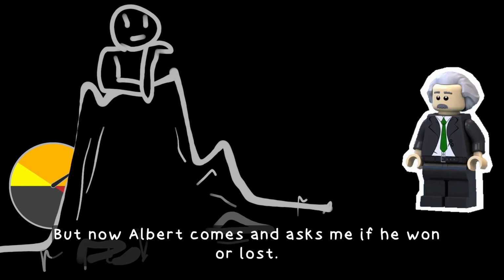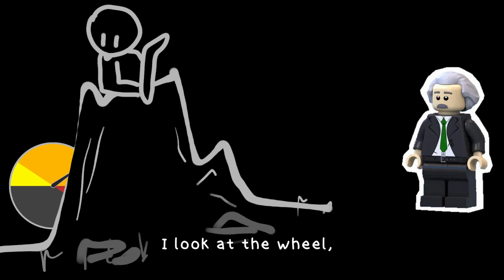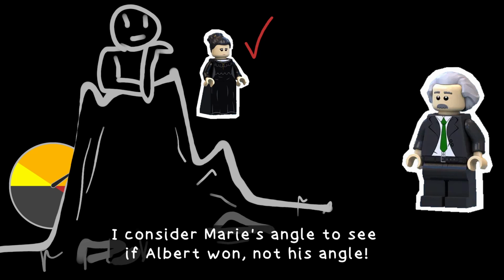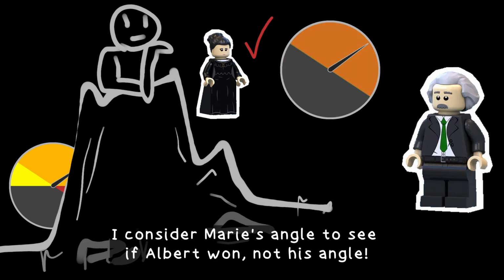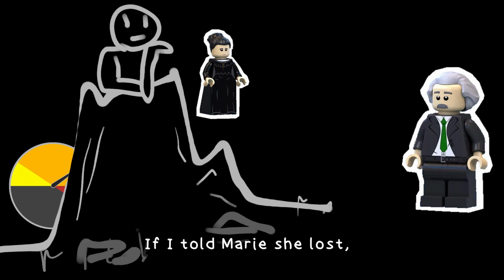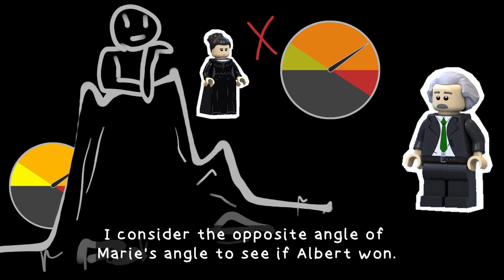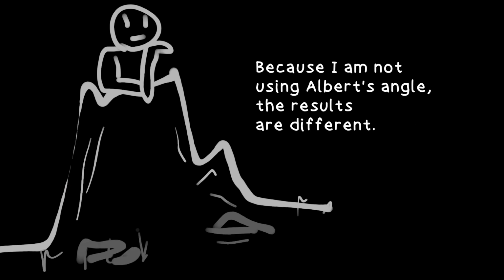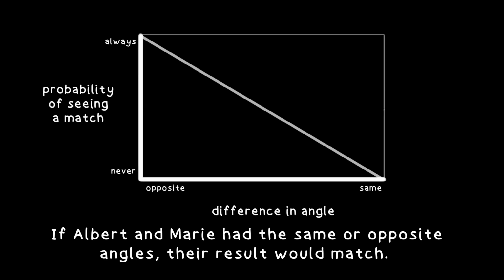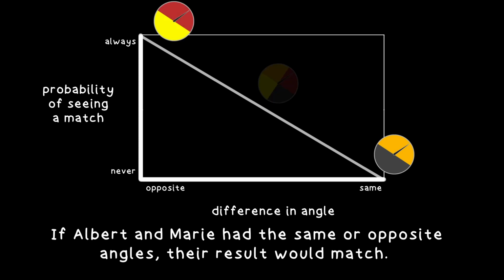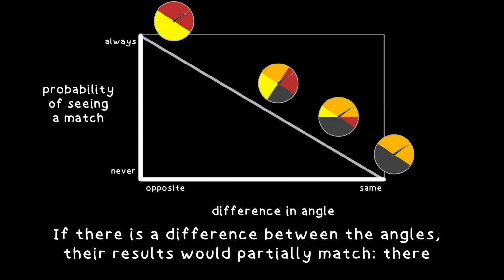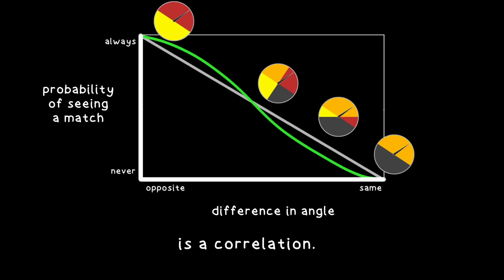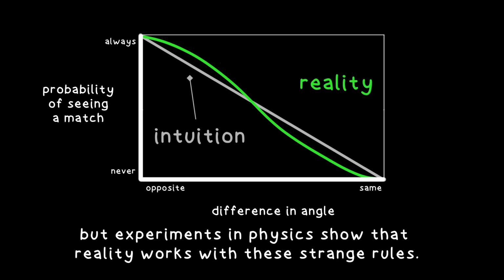But now Albert comes and asks me if he won or lost. I look at the wheel. If I told Marie that she won, I consider Marie's angle to see if Albert won, not his angle. If I told Marie that she lost, I consider the opposite angle of Marie's angle to see if Albert won. Because I'm not using Albert's angle, the results are different. If Albert and Marie had the same or opposite angles, the result would match, and there would be no randomness. If there is a difference between the angles, the result would partially match. There is a correlation.